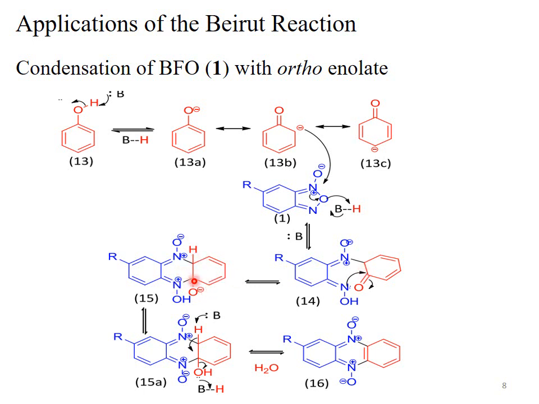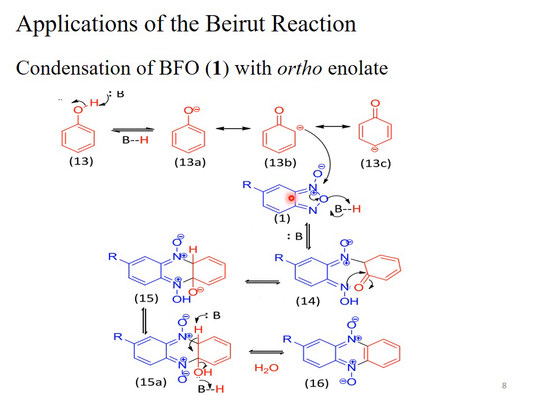The negative charge on the carbon attacks at the nitrogen and the ring opens towards the oxygen. The oxygen bearing the negative charge accepts the proton from the base and it gives us compound number 14. This is compound number 14. The lone pair of the nitrogen attacks at the carbonyl carbon and it gives us compound number 15, that is the oxyanion, and the aromaticity of the phenoxide ring is destroyed.